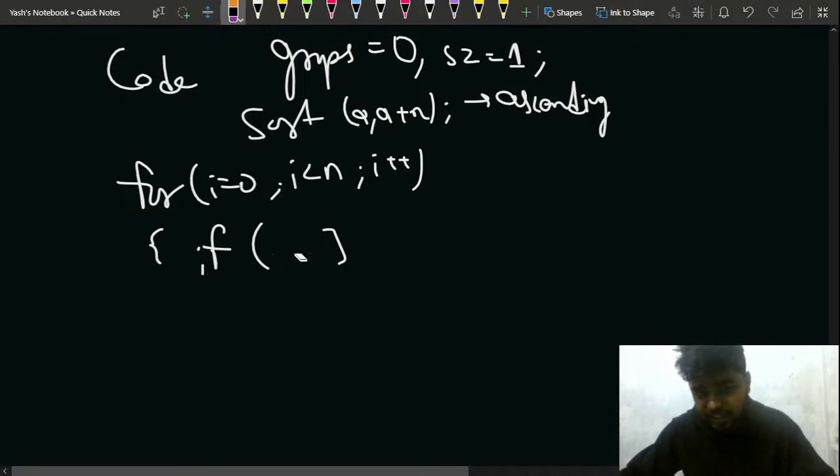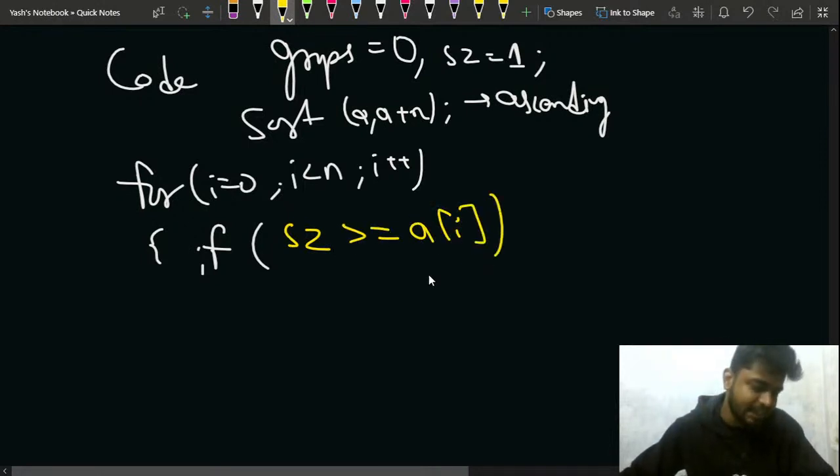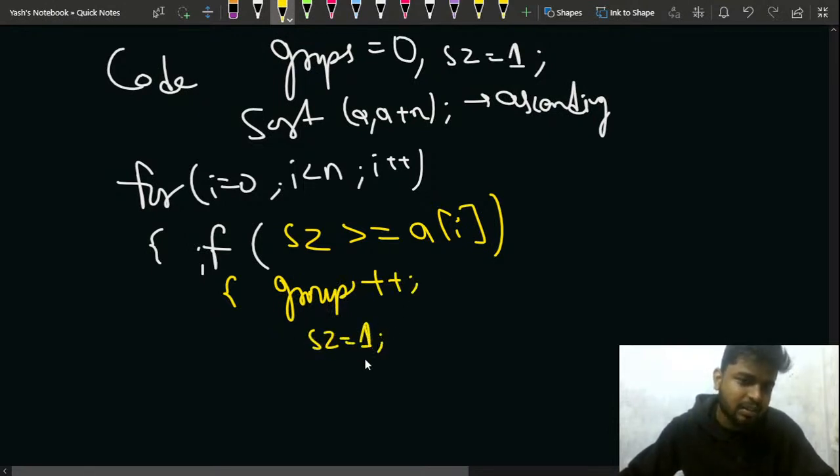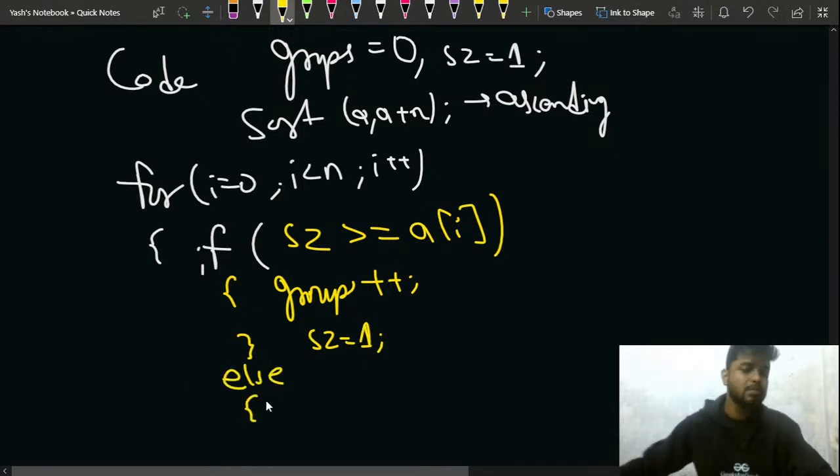let's take it this way. If my current size of the group is greater than or equal to my a of i, that is the inexperience that I currently have, then can I say that I have a group incremented? I can make this group, and now I'll initialize my size to 1 again, right? I can do this, right?